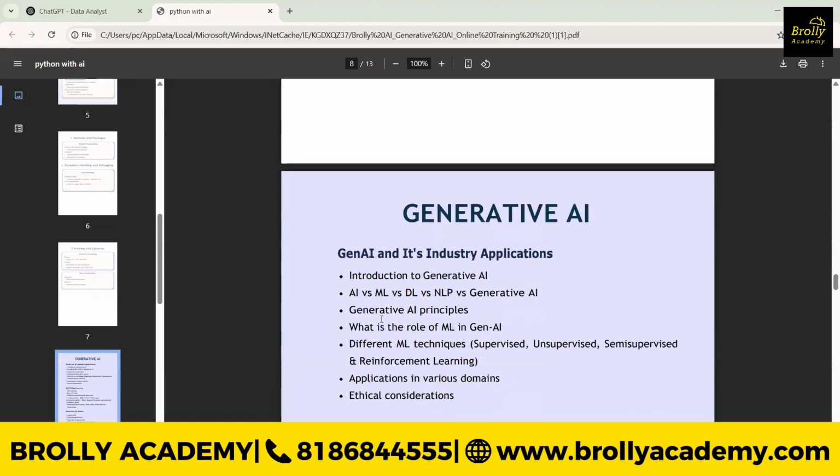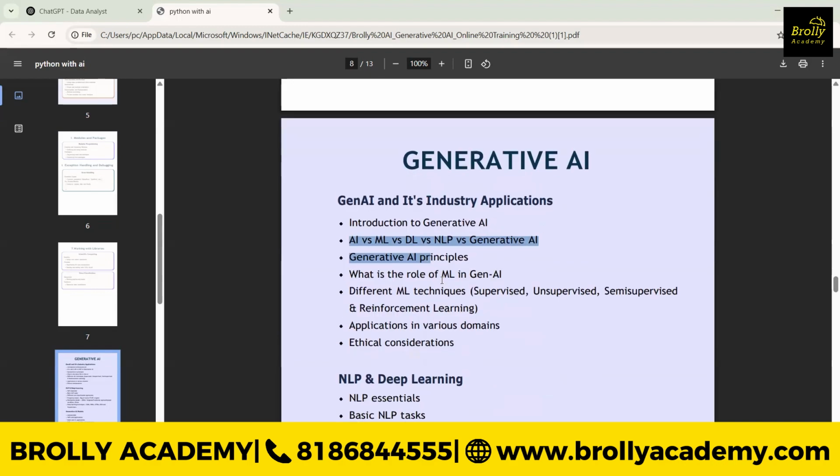And then we move to generative AI, the basic level of the foundation of ML, DL, and NLP. Okay, here we will understand about AI, artificial intelligence, what exactly machine learning is, what exactly deep learning is, what exactly natural language processing is. As we had discussed yesterday about ML, DL, and NLP, how the neural networks work, what the differences are, how the images will be processed, and everything, right? So what is the role of the ML engineer in Gen AI? We'll understand: predictions and integrating to the LLM.